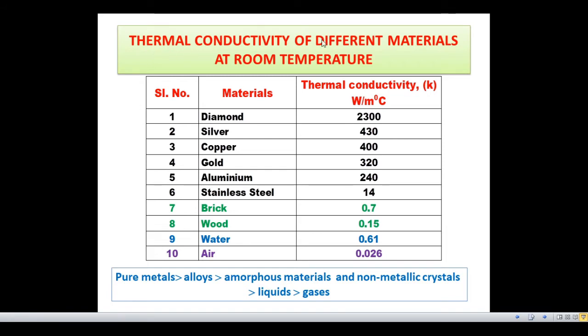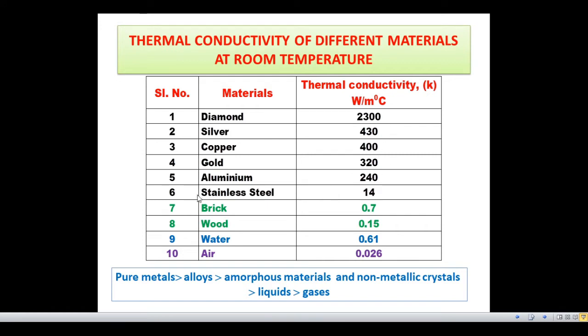Now, thermal conductivity of different materials at room temperature. Here we see that the thermal conductivity of diamond, actually a single crystal diamond, is 2300 watt per meter degree centigrade, which is the highest among all materials. The thermal conductivity of silver, copper, gold, aluminium, these pure metals, is much lesser compared to single crystal diamond.